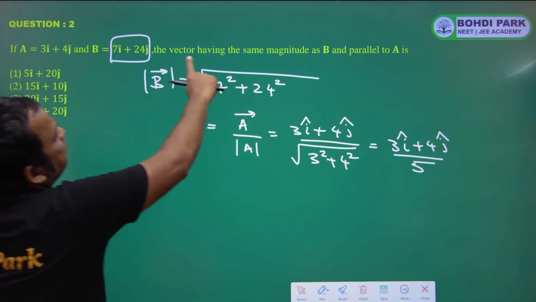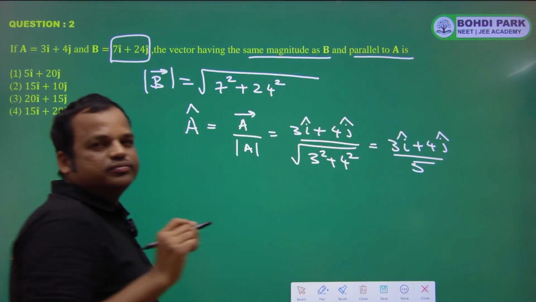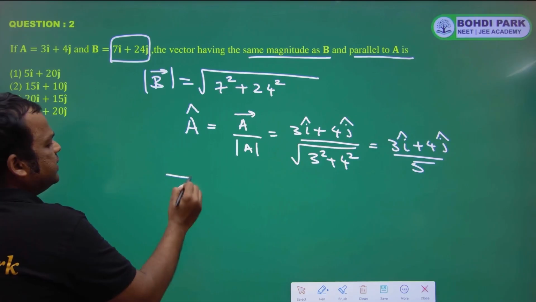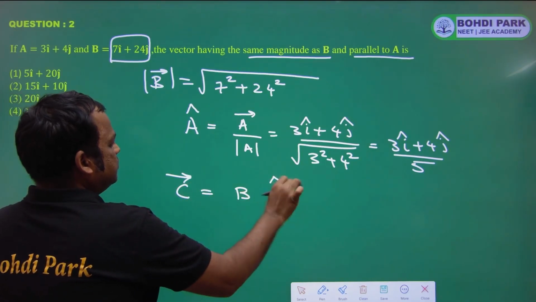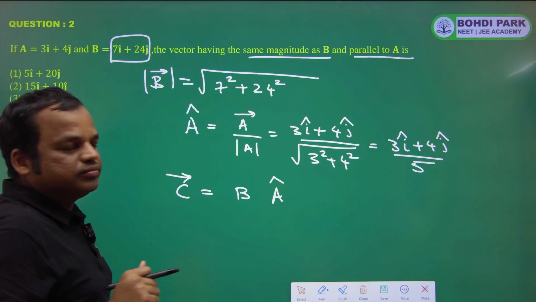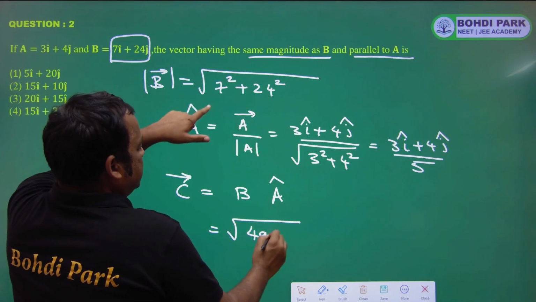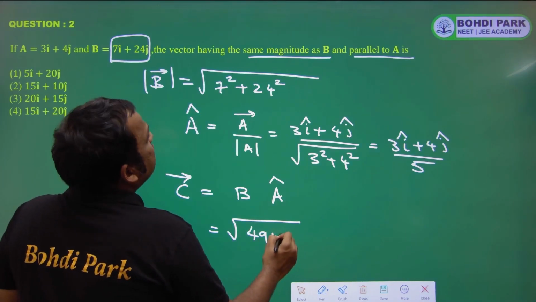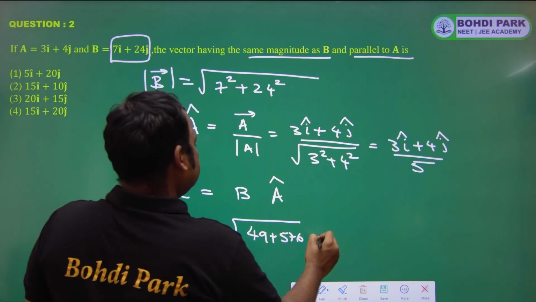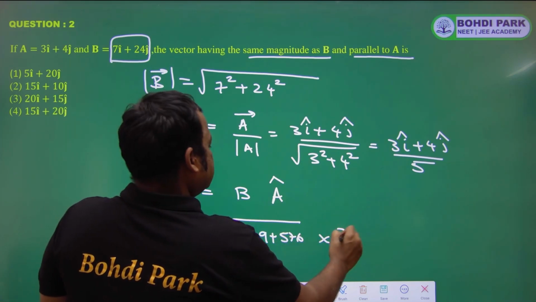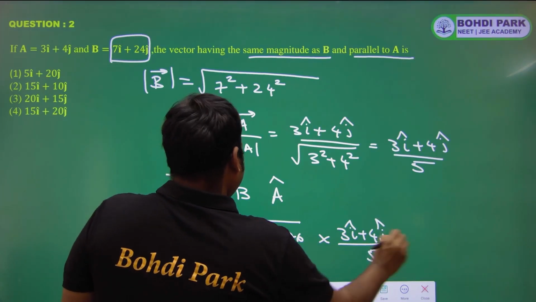Now we have to find a vector having the same magnitude as B but the direction of A. Suppose the vector is C vector. The magnitude of C is that of B, but the direction is A. So this will be square root of 49 plus 24 square, which is 576, then A cap, which is 3i plus 4j by 5.